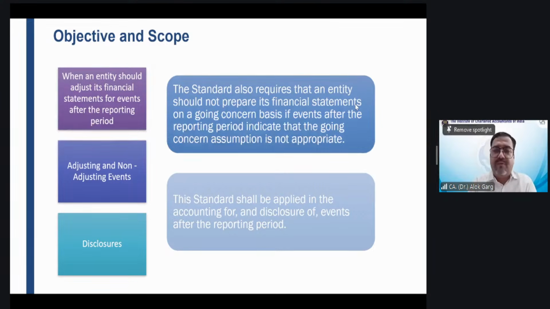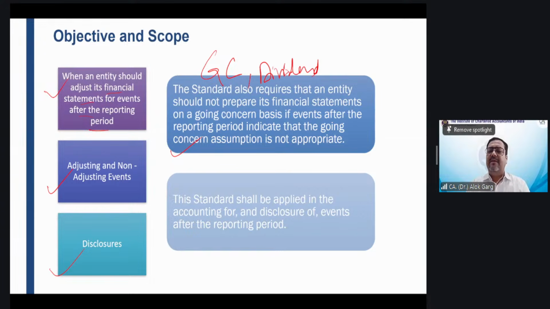What is the objective and scope of Ind AS 10? This standard suggests when an entity should adjust its financial statement for events after the reporting period. Okay. So when the entity should take an adjustment for the events which are happening after the reporting period. This standard also talks about adjusting and non-adjusting events, and about some disclosures. This standard also talks about going concern and dividend related treatment, right? We will be covering it.